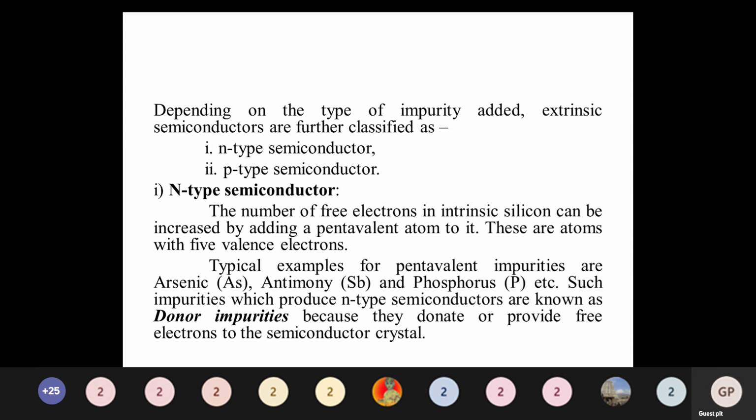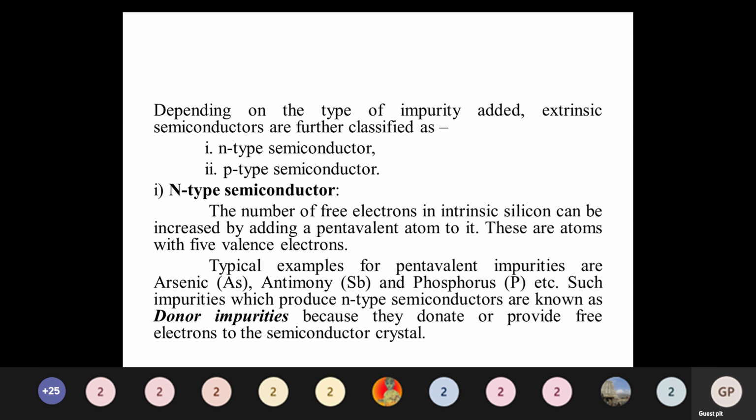These three atoms are pentavalent impurities, because they are ready to donate electrons to some other atom. Penta means five, so one additional electron is available in the valence band. That electron is ready to move from this atom to some other atom.